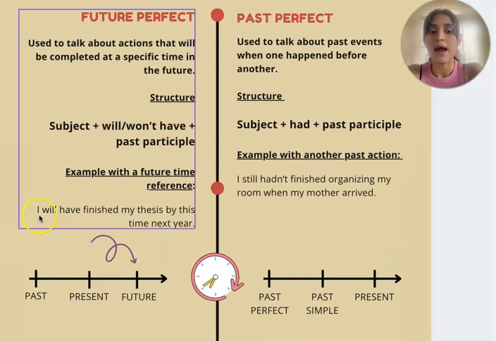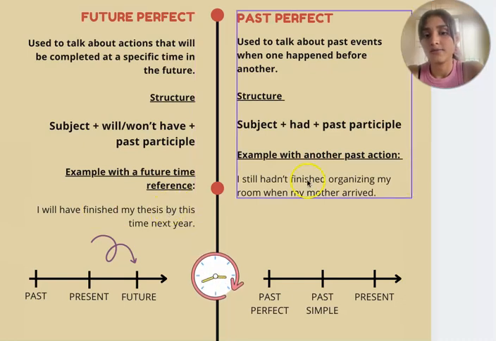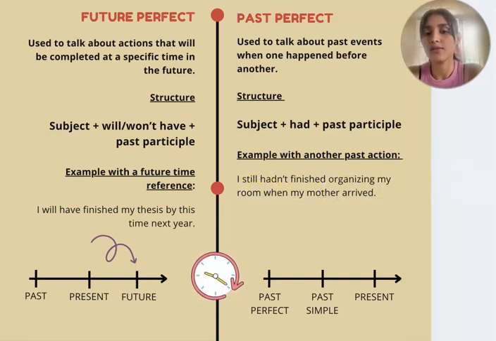In this case, we have: I will have finished my thesis by this time next year. It means that next year, in March, we hope that I will have finished my thesis. Obviously, no. Okay, example with past perfect. We have here: I still hadn't finished organizing my room when my mother arrived.